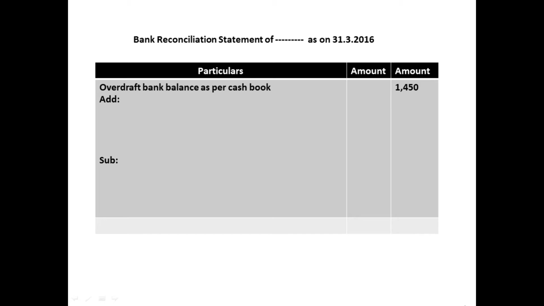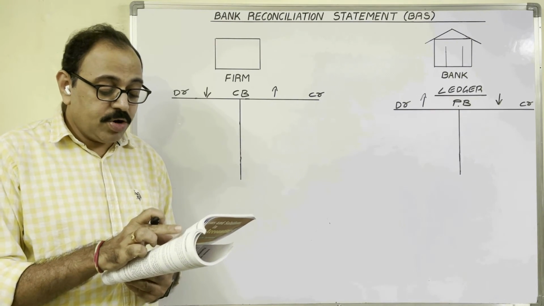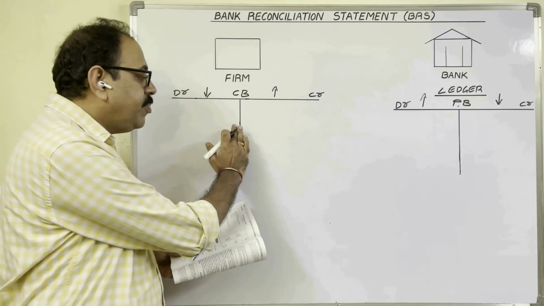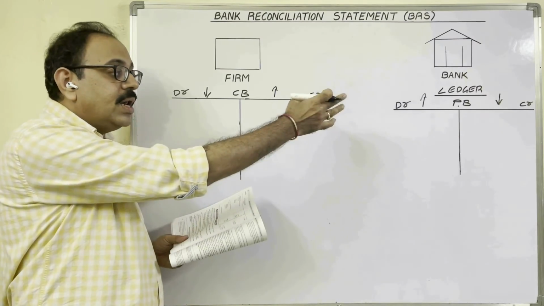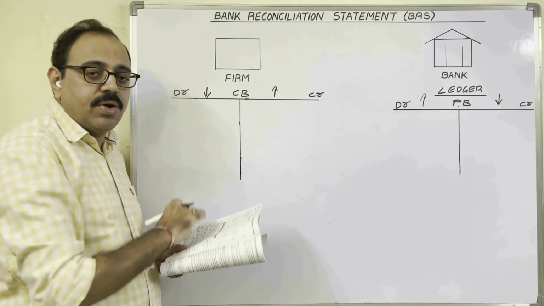To this amount, some reasons we should add, some reasons we should subtract. Checks are deposited but not collected. Three amounts are there, no? 900 rupees, 1500 rupees, 450 rupees. So when firm deposits these checks into bank, firm assumes that bank deposited these amounts in our account.